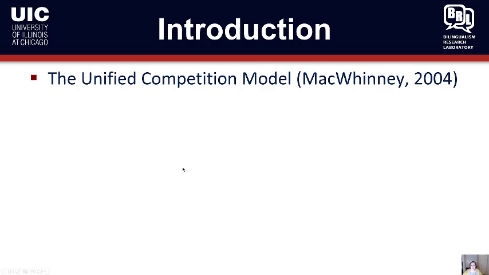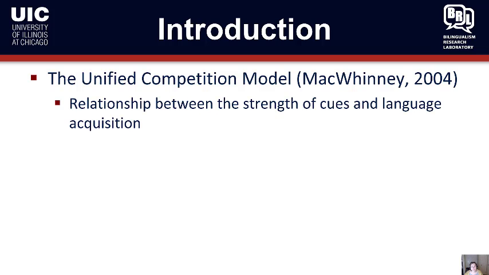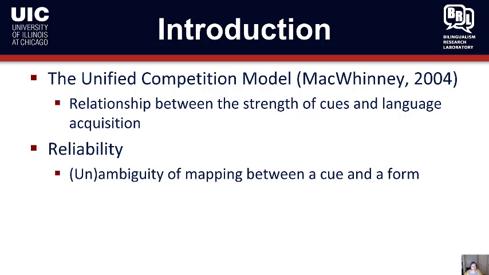So for this talk, we're going to use the unified competition model that MacWhinney proposed in 2004, who proposed that there's a relationship between the strength of cues and language acquisition. In particular, we have the idea of reliability, which suggests that there is either an ambiguity or an unambiguity of mapping between a cue and a form. So highly reliable forms are unambiguous, and unreliable forms are those that have ambiguity, as in multiple forms for one cue.